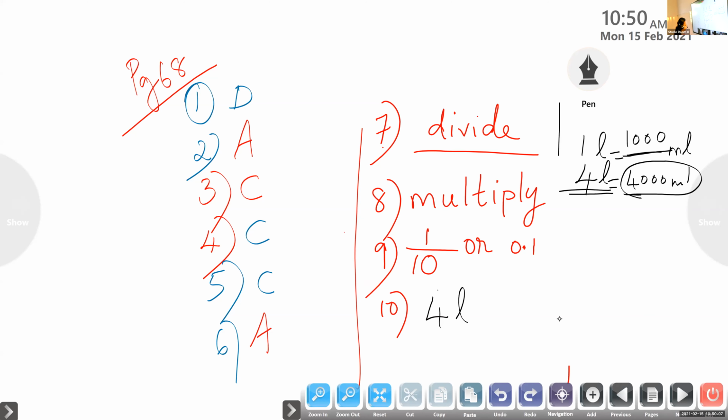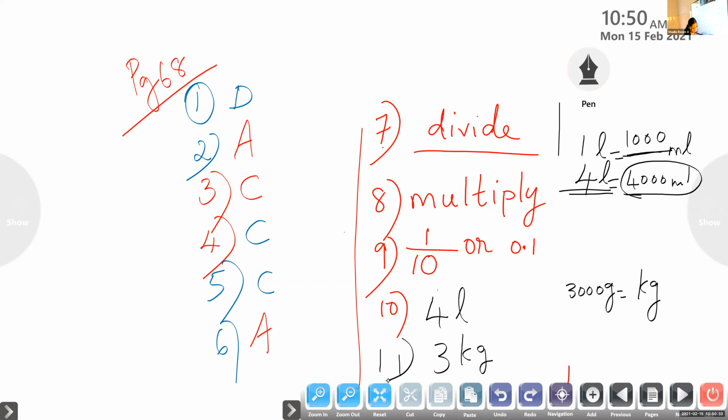So what will be question number 11? 3000 gram is equal to how many kilogram? 3 kilogram. Very good. I think we learned all this in our class 3. Question number 11, 3 kilogram.